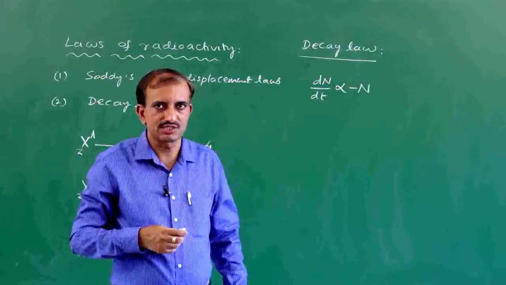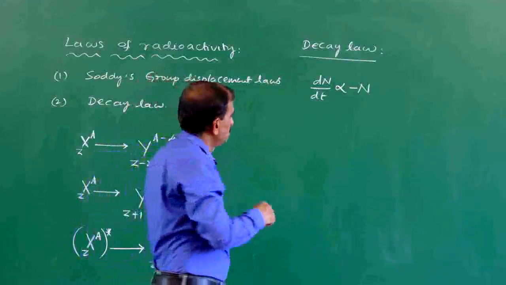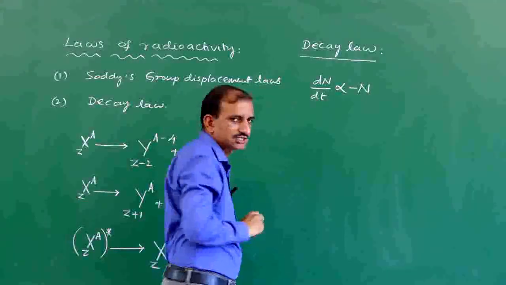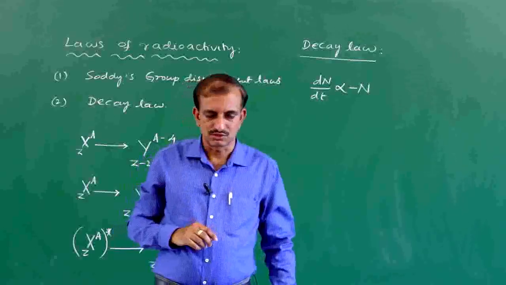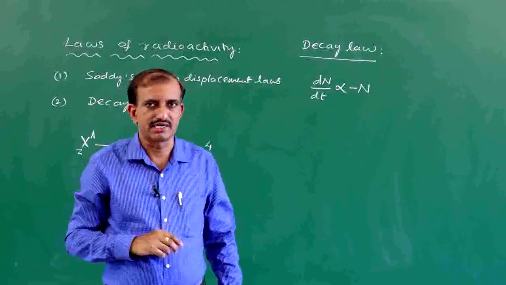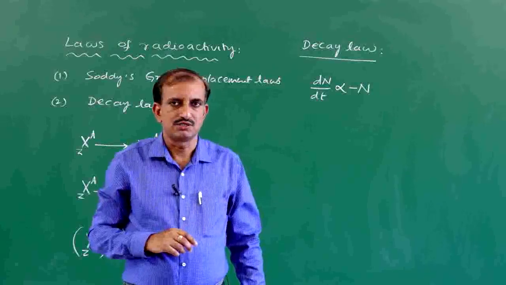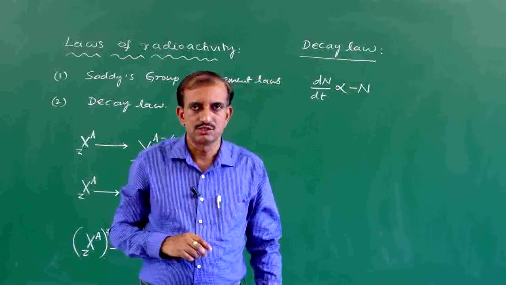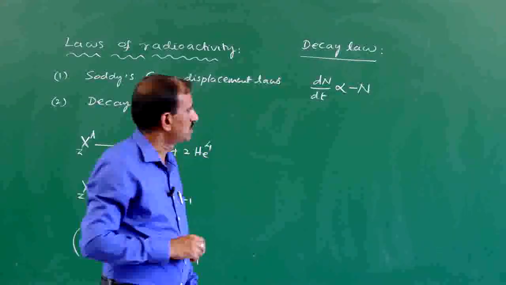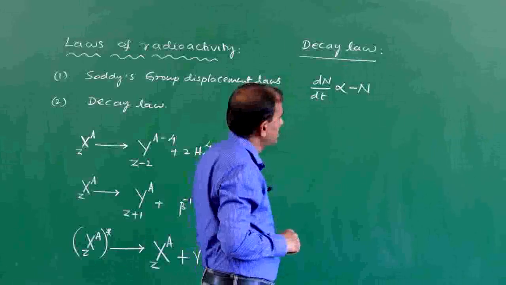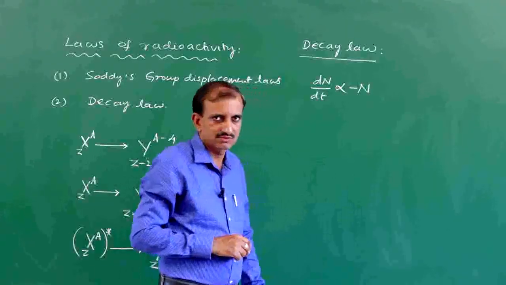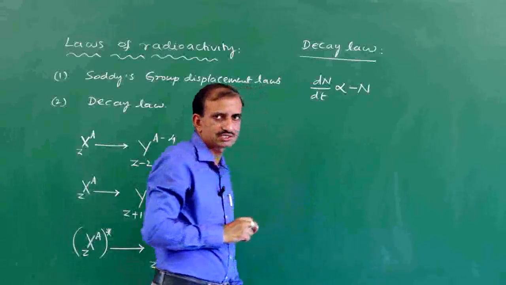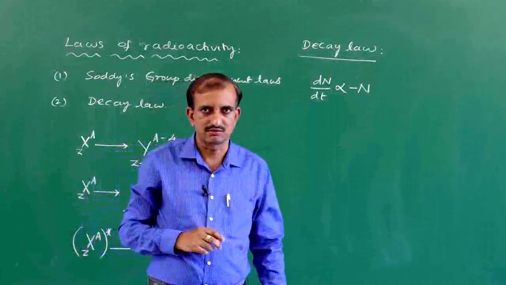So dN by dt is proportional to minus N. This law is called the radioactive decay law.